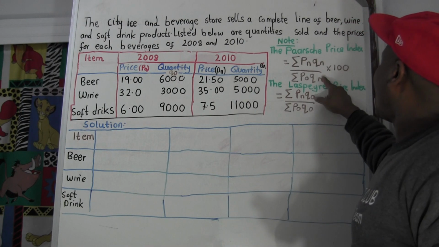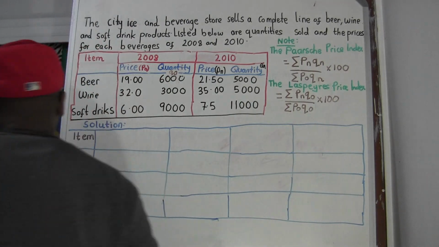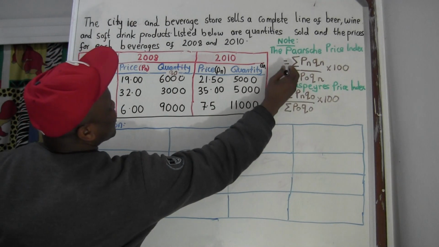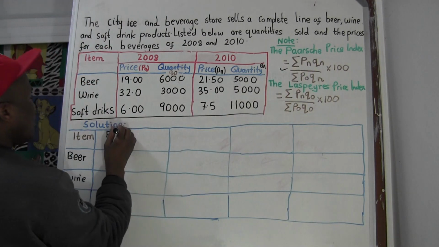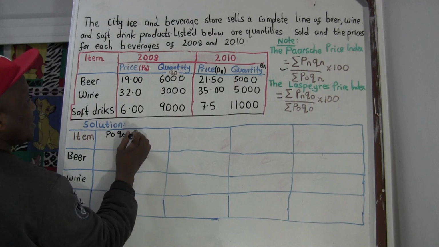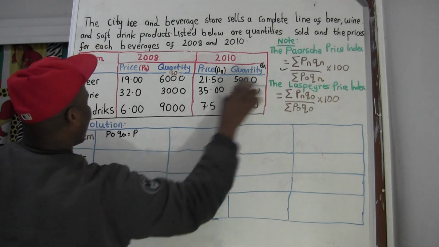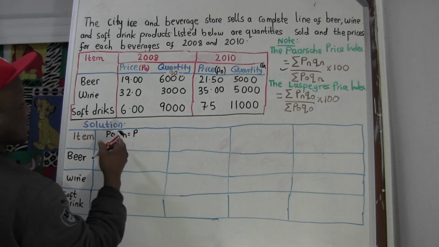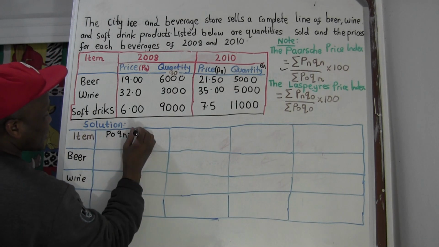So let's find Pn Q naught. Let's find Pn. This formula I want to calculate, P naught Q naught, or in another way, this one says P naught Qn. We can even start with the one on top, but let's start with this. So what is P naught? P naught is the 2008 price.